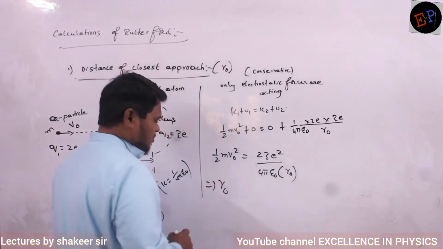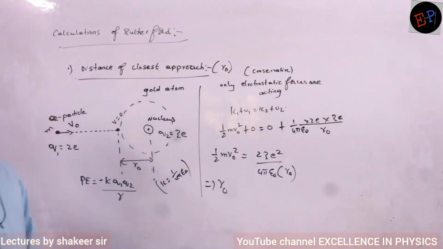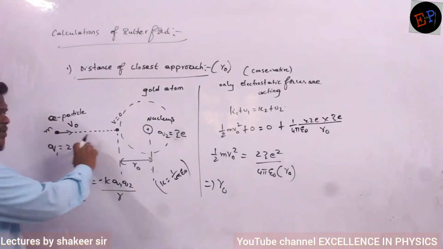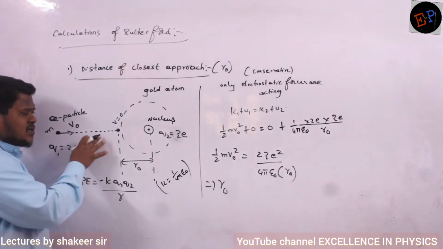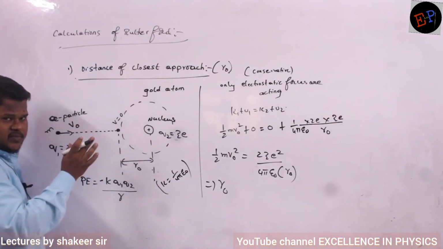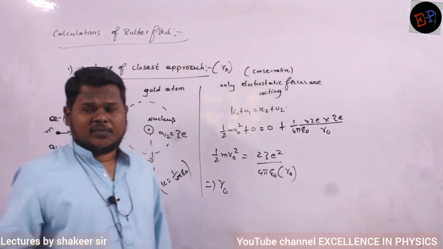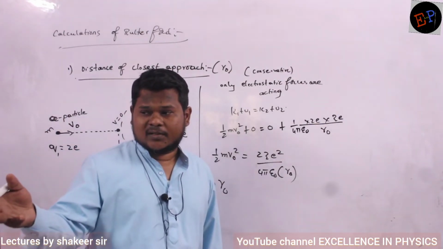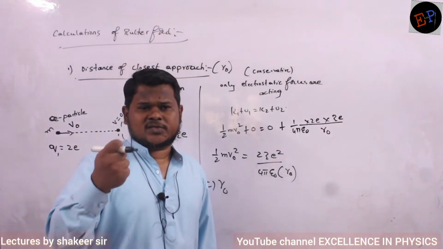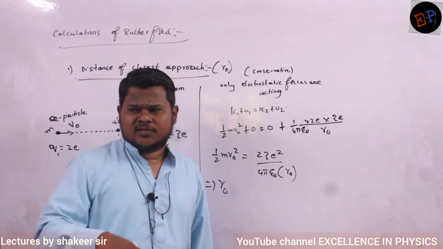Distance of closest approach: what is meant by it? It is the minimum distance by which this alpha particle can reach the nucleus. Definitely the alpha particle cannot collide with the nucleus, because a very strong force of repulsion will be there. Collision is not possible.